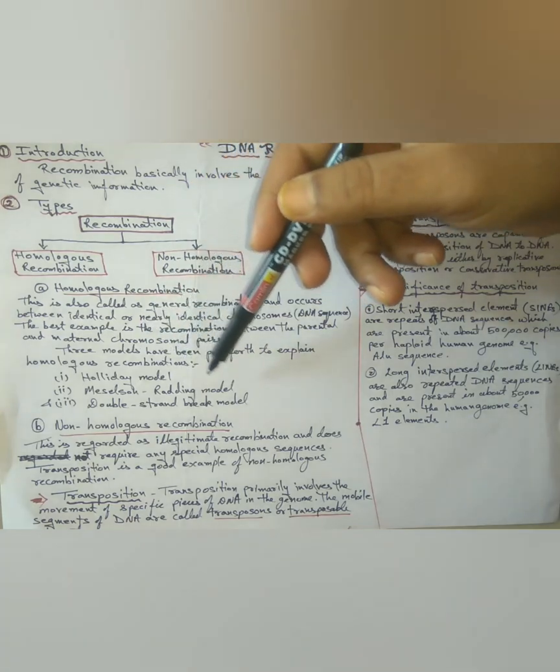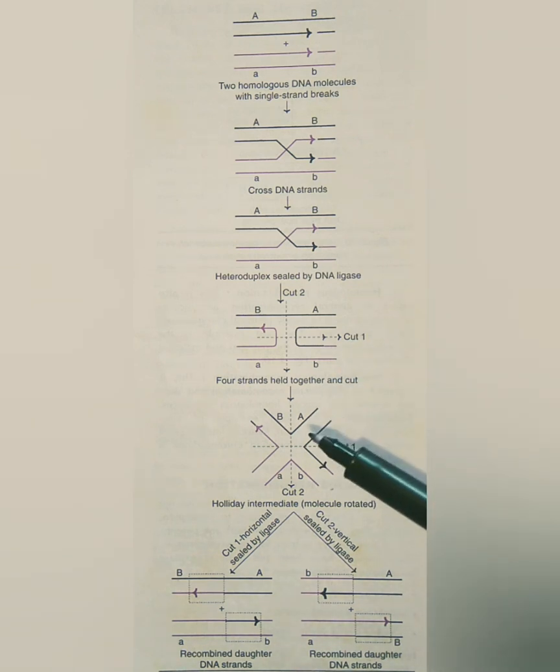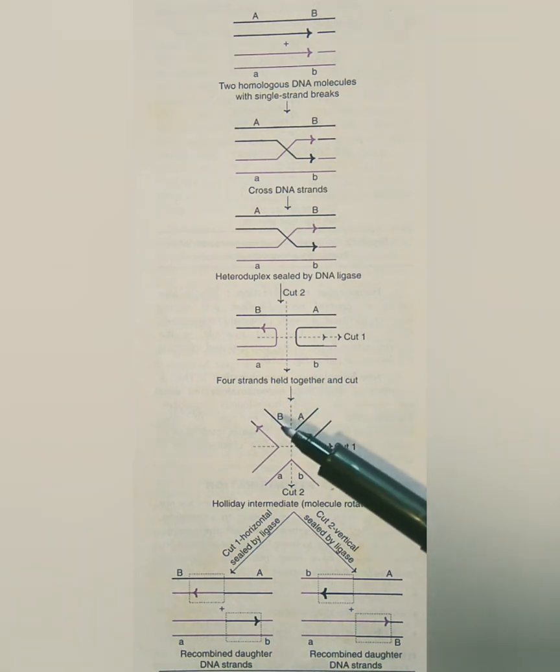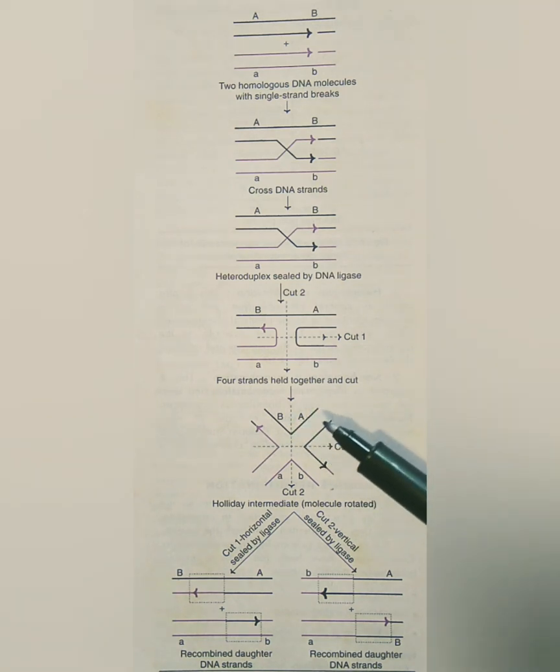So, starting with the Holliday model for homologous recombination. An appealing scheme for homologous recombination was proposed by Robin Holliday in 1964. The Holliday model describes recombination between two homologous double-stranded molecules with identical or nearly identical sequence, but is equally applicable to two different molecules that share a limited region of homology, or a single molecule that recombines with itself because it contains two separate regions that are homologous with one another.